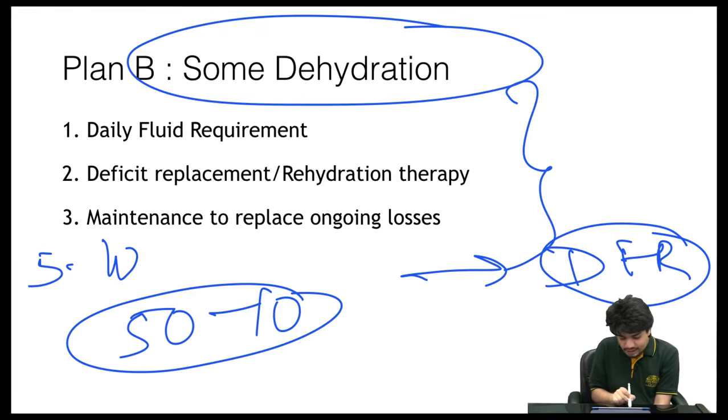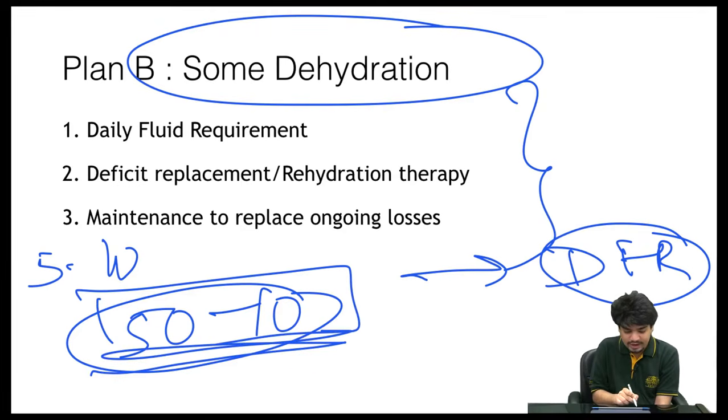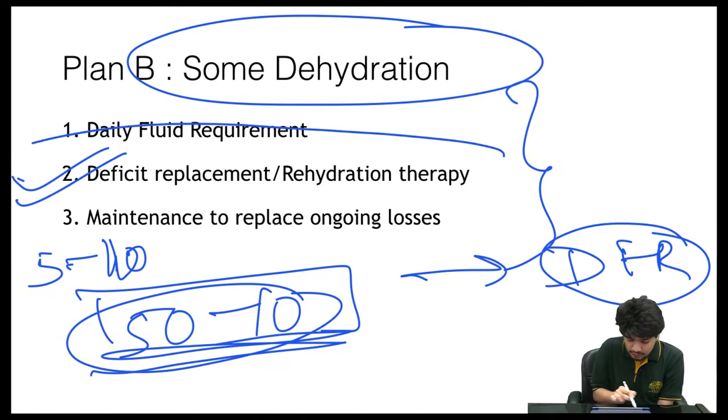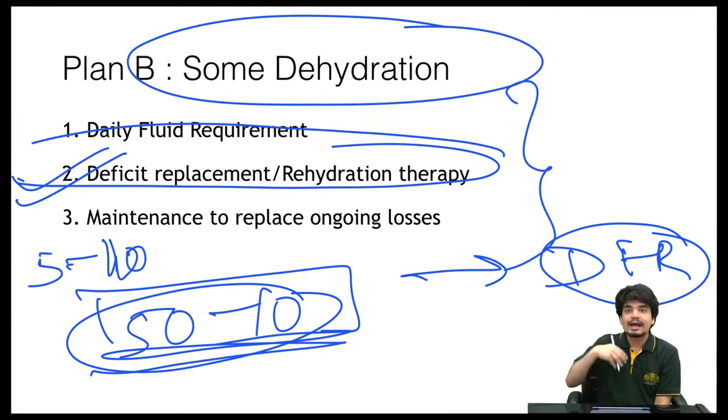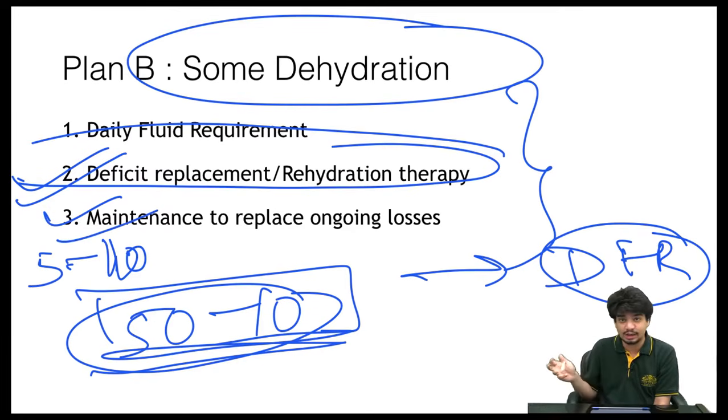Second, since he already has a 5 to 10% weight loss and a 50 to 100 ml per kg deficit of fluids, you have to replenish that. That is the part of deficit replacement or the rehydration therapy. And then you have to manage the ongoing losses that he will continue to have because of the acute diarrhea. That is initially a self-limiting illness, but you have to manage those ongoing fluid losses.